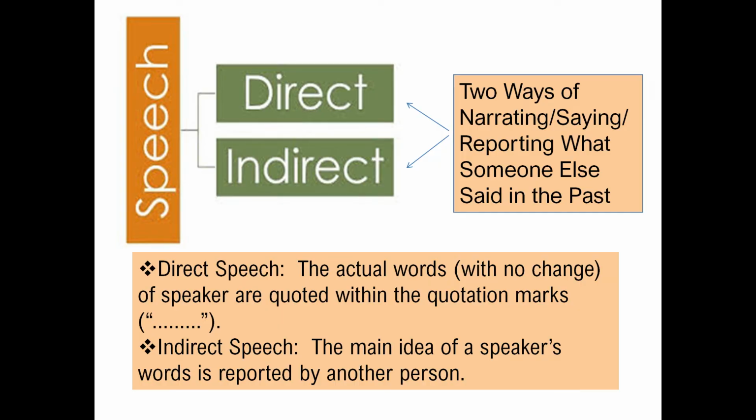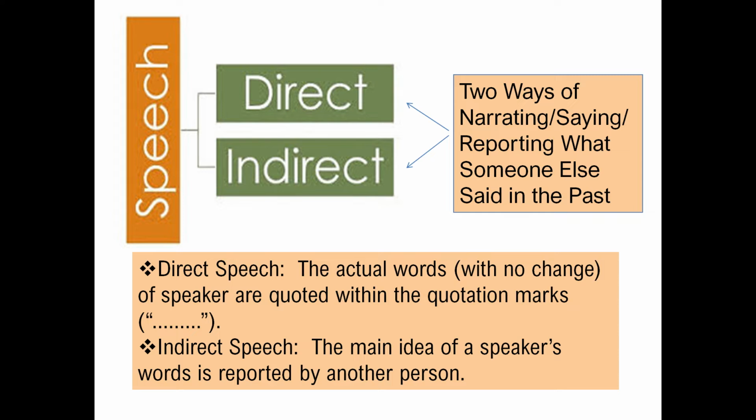Let's have a quick recap of what we have studied in part 1. What do we mean by direct and indirect speech? Or in simple words, how to define direct speech and indirect speech. In fact, both direct and indirect speeches are two different ways of reporting a statement of a person. Or in simple words, we can say two ways of narrating or saying what someone else said in the past.